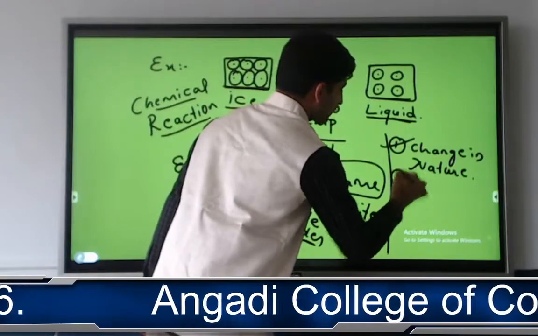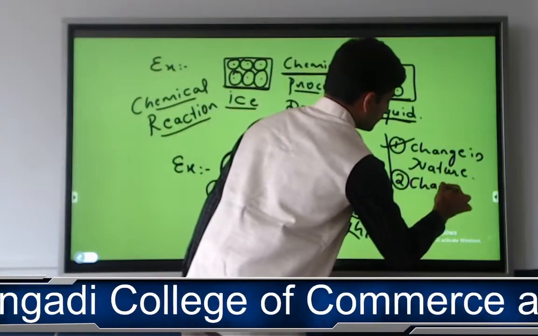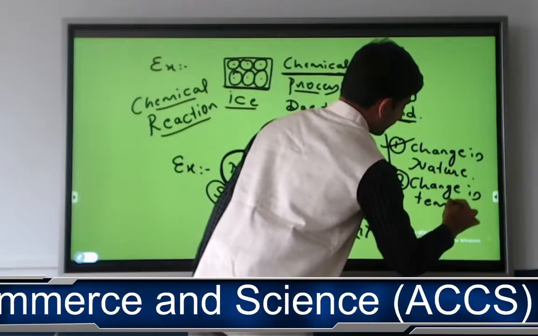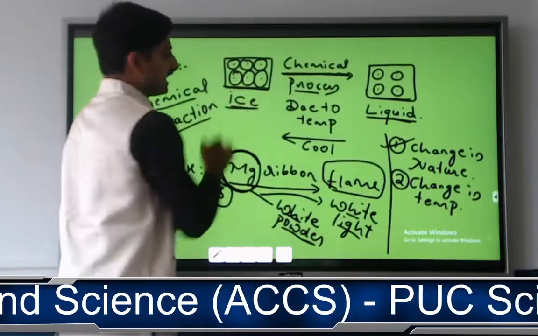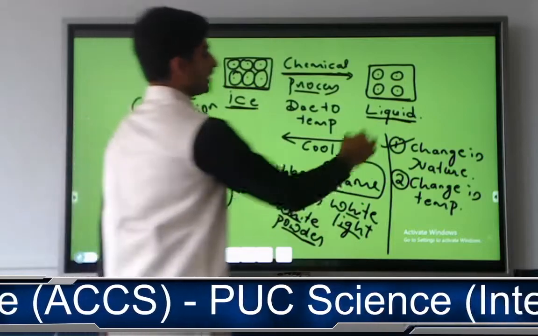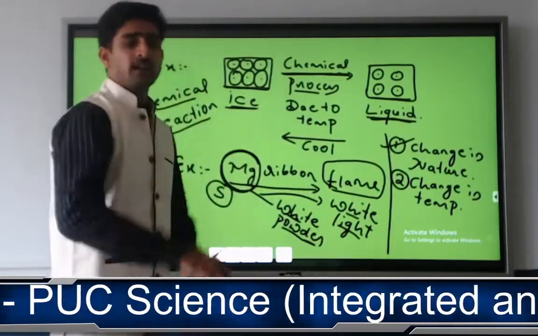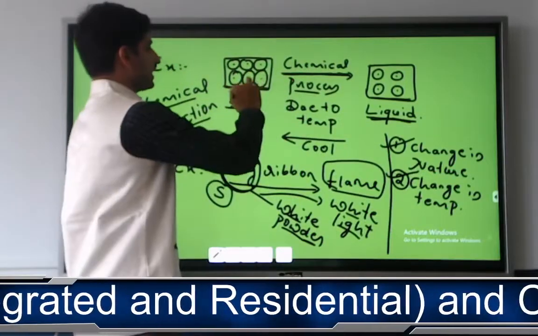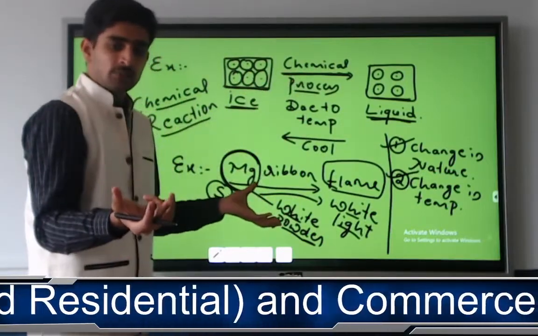Second, change in temperature. See, initially ice required cooling temperature, and conversion of ice to liquid required an increase in temperature. So by this change in temperature, you can say some chemical reaction has taken place.